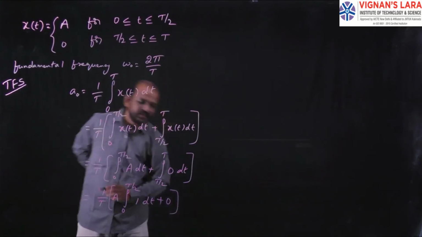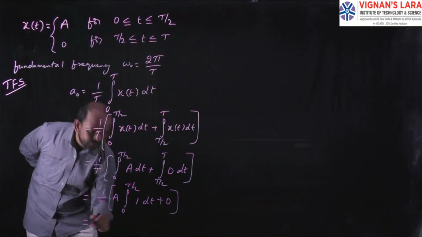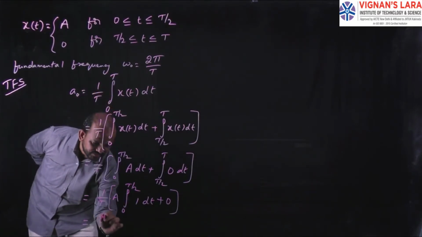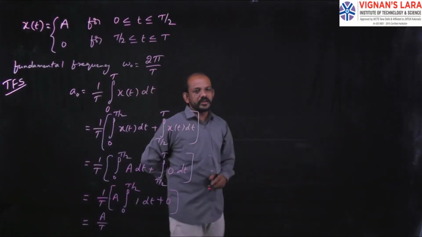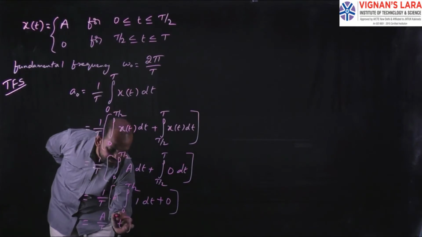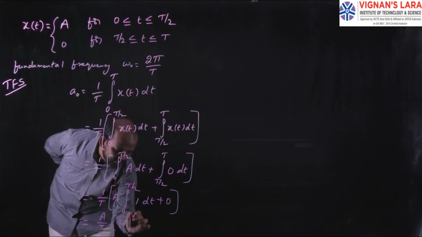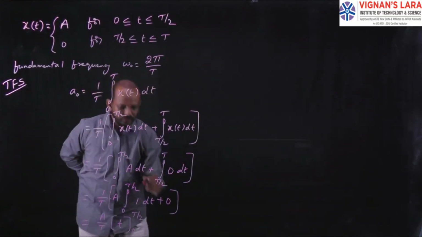And that will be equal to A by T integral 1 dt, which is nothing but t, with limits 0 to T by 2.